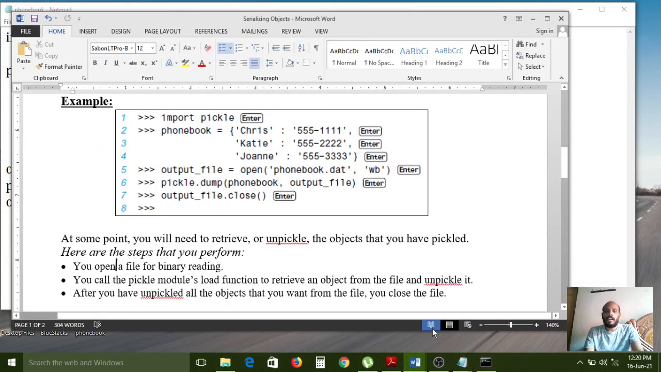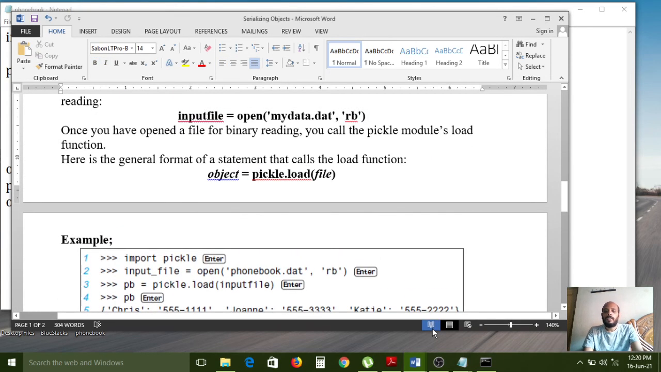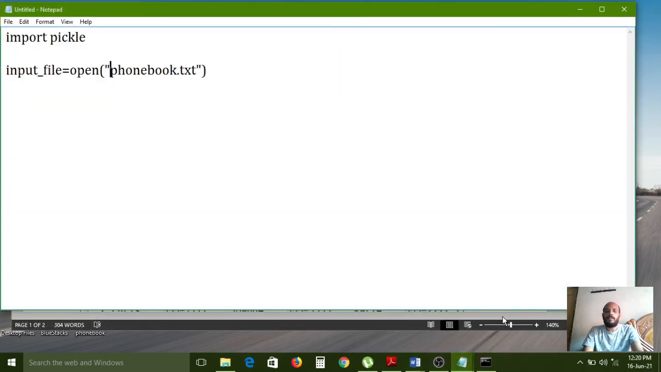for that, it is nothing but the unpickling process. Now in the unpickling process we are going to read binary format data. RB we have to mention. RB is nothing but read binary data, before it was write binary data.